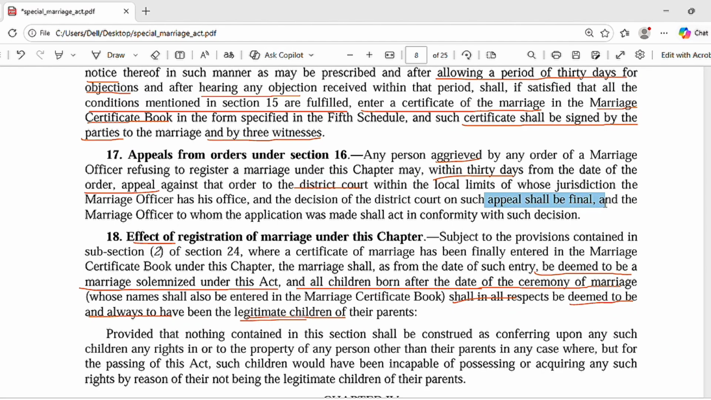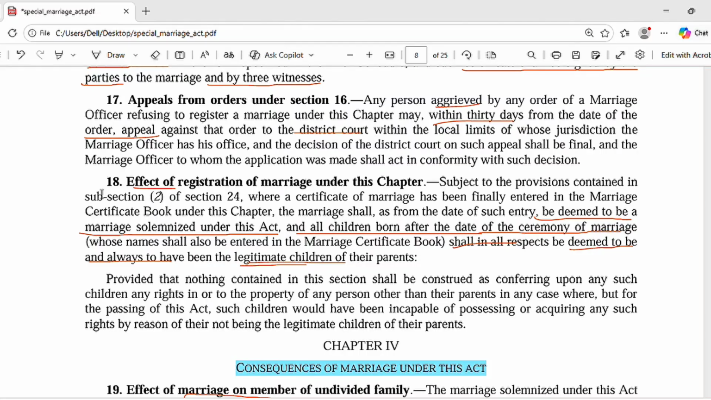And what is the effect of registration of this marriage? If the marriage is registered under chapter 3 of this Special Marriage Act, then the marriage shall be deemed to be a marriage solemnized under this act. And all the children who are born after this marriage ceremony will be deemed to be legitimate children of their parents.